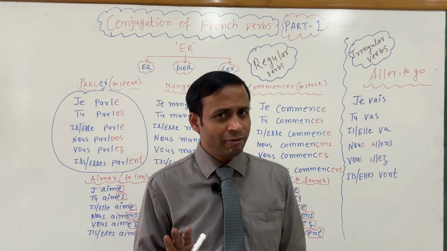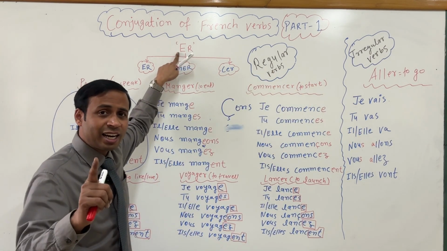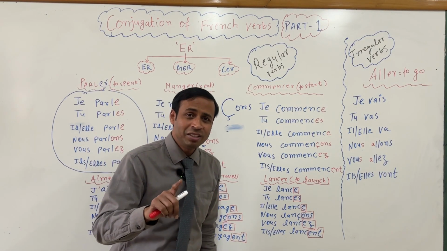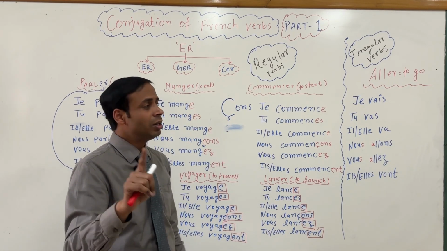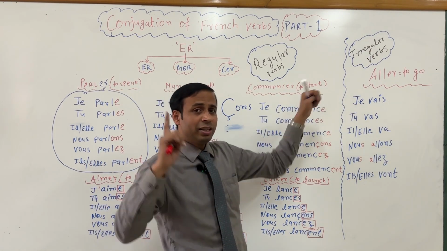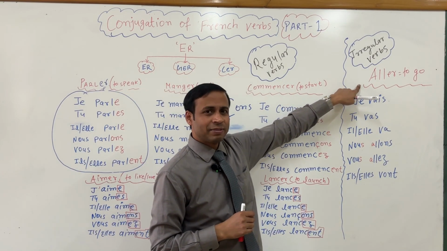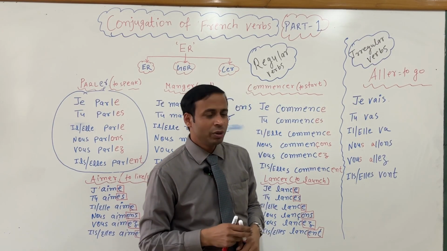Okay, so now I was talking about the regular verbs. So regular verbs have rules. Now I have written in the er category. In the er category there is one irregular verb. Irregular verb means no rule, you have to memorize. So I have written here one example of irregular verb in the er category. So here is that verb, aller, which means to go.